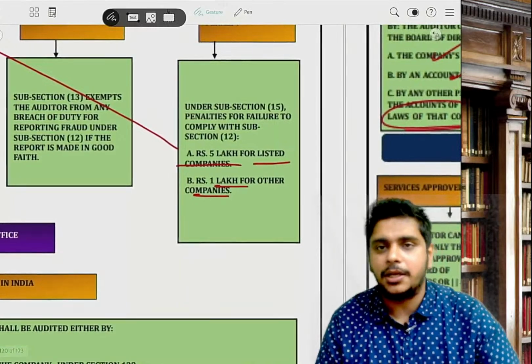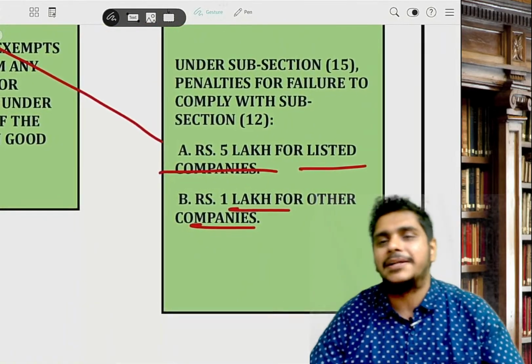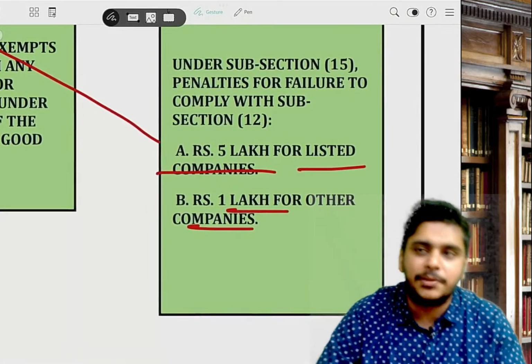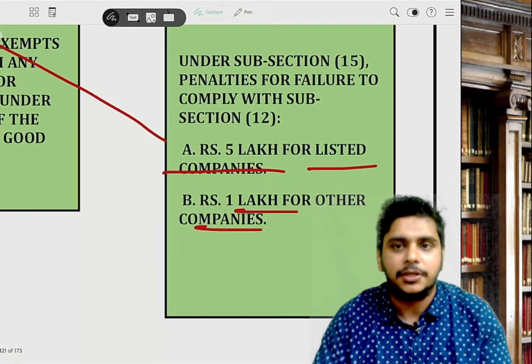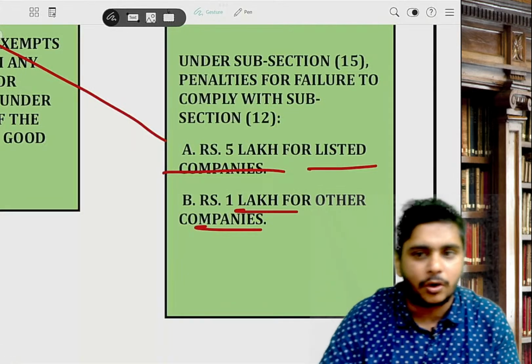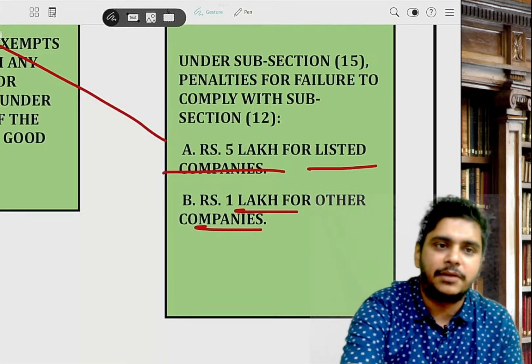How much is the penalty? If the auditor has not reported the fraud to CG, for a listed company the penalty is 5 lakh. If he is auditing an unlisted company or a private company, the penalty is 1 lakh. This penalty will be levied on the auditor. Just remember this.